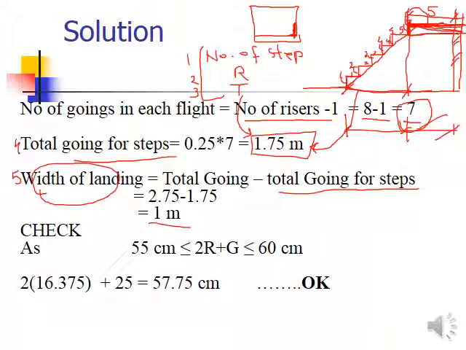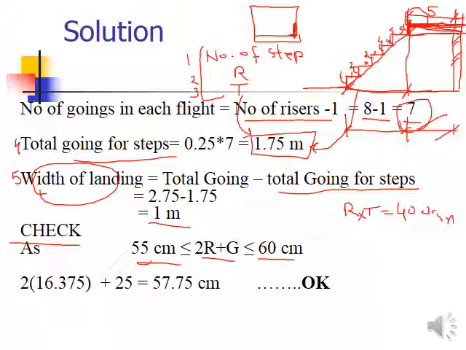Okay, so we can apply the check for the riser and the tread dimension at the end by using the other criteria. One criteria we have used, riser multiplied by tread is equal to 400 centimeters. Okay, so this is the second criteria in which 2R plus going value is given. So it should be greater than 55 centimeters and should be less than 60.